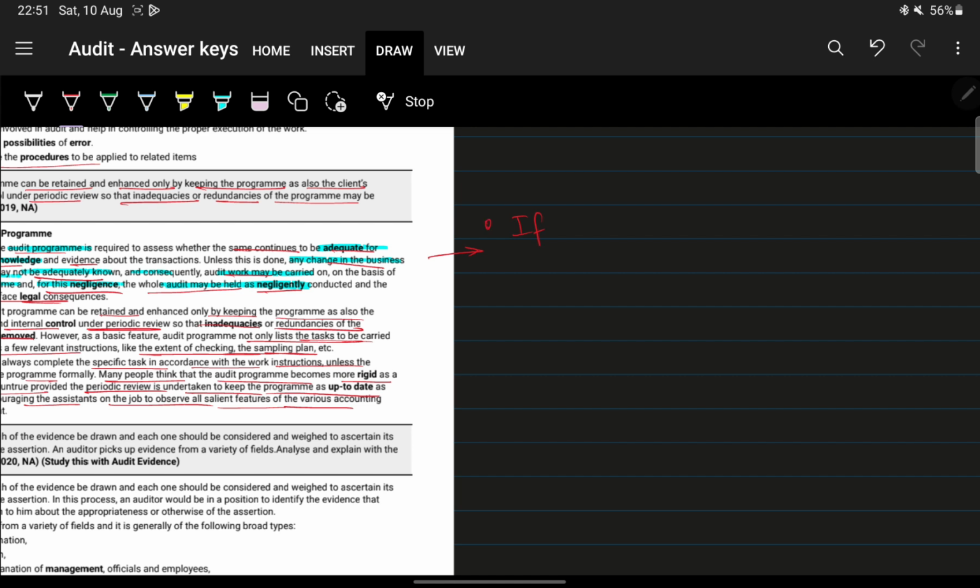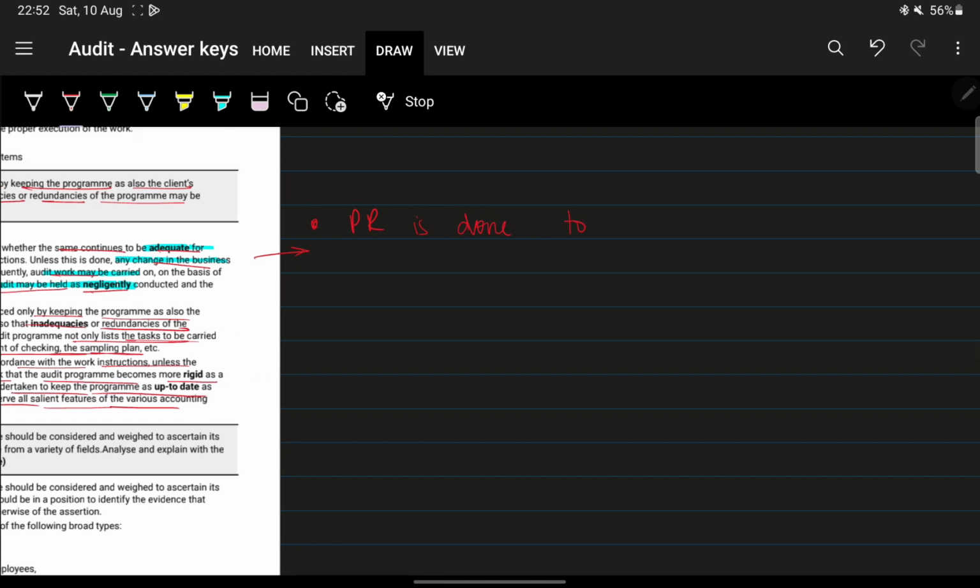If we'll just dumb it down, okay, this periodic review is done to ascertain whether the same continues or whether the same is adequate for obtaining knowledge and evidence, okay.